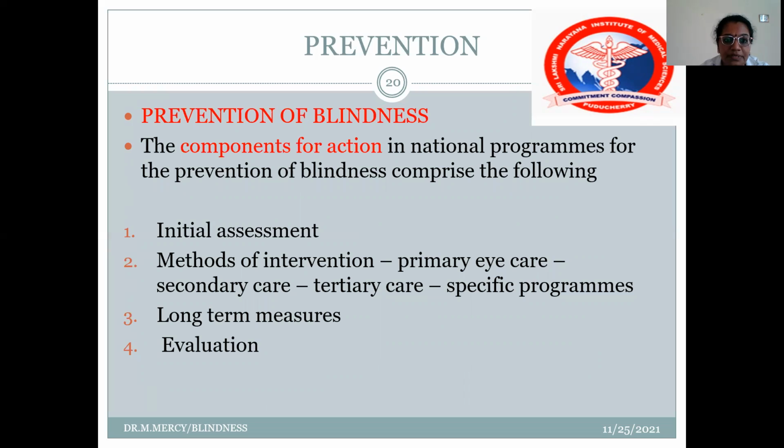So how can you prevent the blindness? There is a national program in which there are many components of actions like the initial assessment or survey, and methods of interventions like primary eye care, secondary eye care, tertiary eye care, and certain specific programs, and long-term measures, and finally the evaluation strategies.